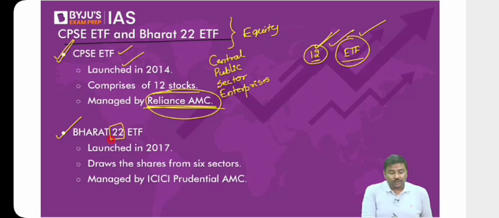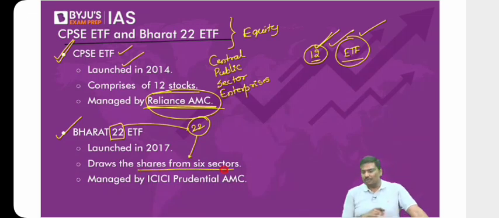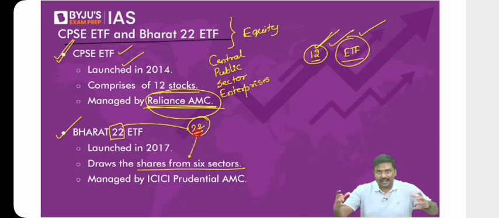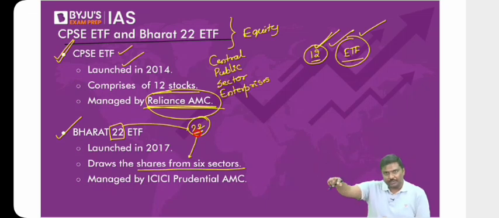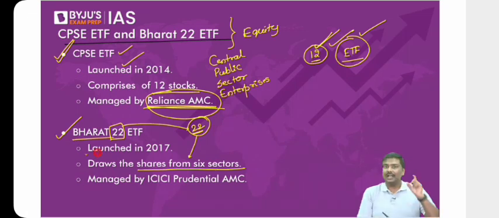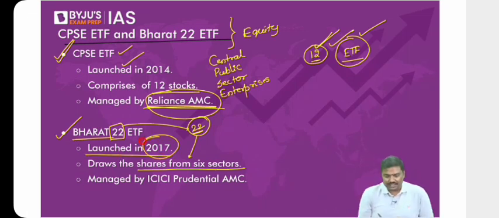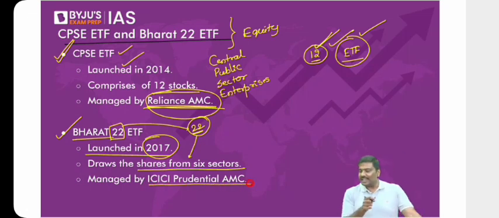You have taken the shares of 22 companies, and all these 22 companies will come from 6 sectors. So we have taken the shares of 22 companies, clubbed them, and issued this as an ETF in the market, which means if you purchase one of these, you are purchasing shares of 22 companies. If you sell one of these, you are selling the shares of 22 companies. That is Bharat 22 ETF, again an equity ETF, launched in 2017, and the private sector company, the AMC, that has been given the right to manage this is ICICI Prudential AMC.